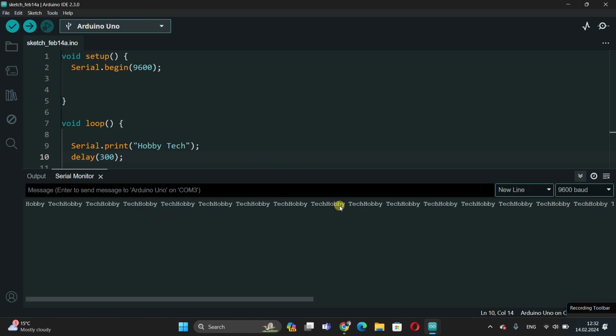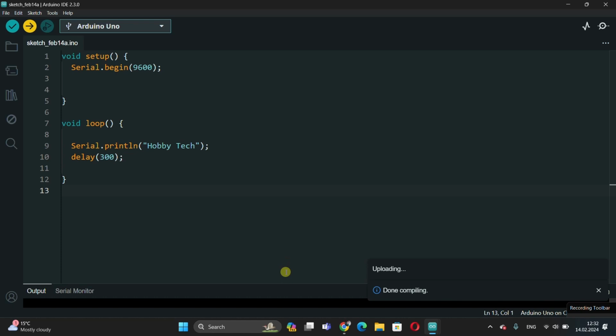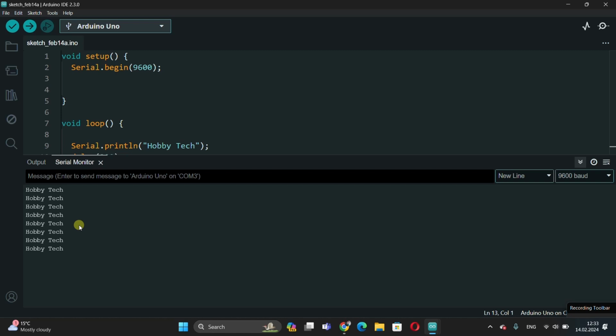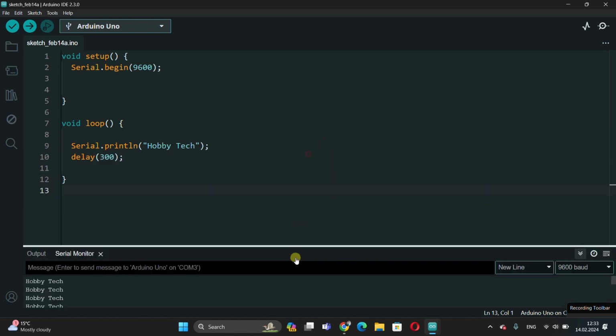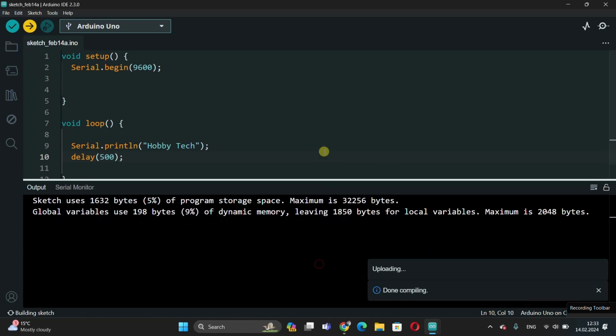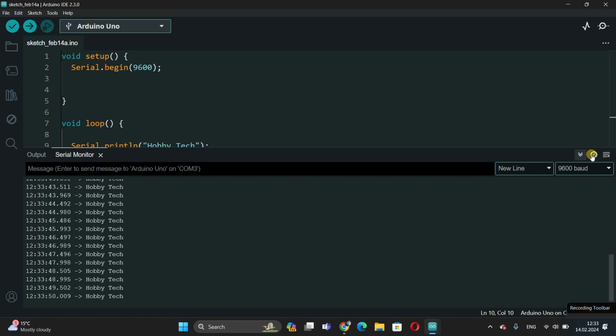To fix this, we just add ln to Serial.print. We just need to write ln at the end of the word. Now let's try again. Let's clean the page. And the words Hobby Tech started to be written separately under each other, as I wanted. I'm increasing the delay a little. You can also see the timestamp here.